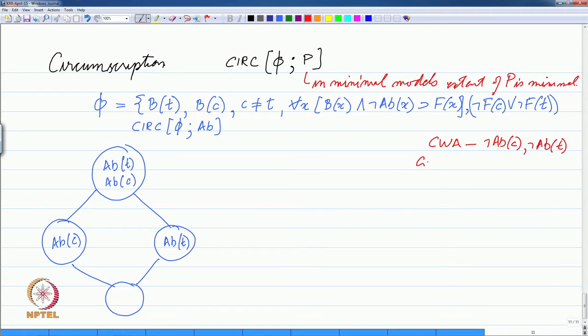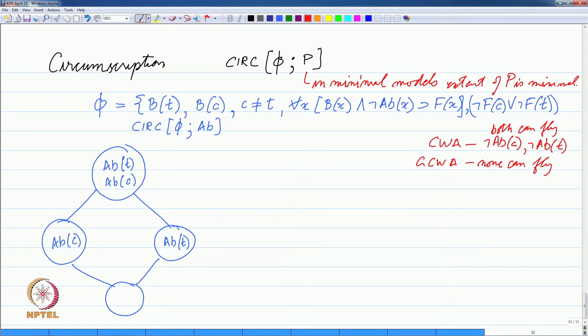If we choose the generalized closed world assumption, then we cannot add anything. So, none can fly. In the closed world assumption, we are able to add both the formulas, not abnormal Chili and not abnormal Vt. So, both can fly. In the generalized closed world assumption, because remember there is a disjunction involved here, we cannot add either of them. So, the generalized closed world assumption is more conservative, and we cannot conclude that any one of them flies essentially.